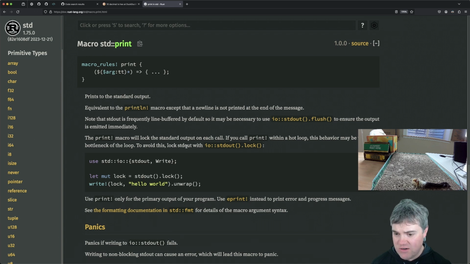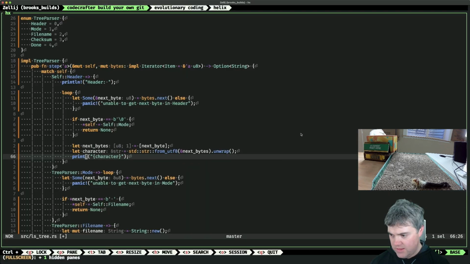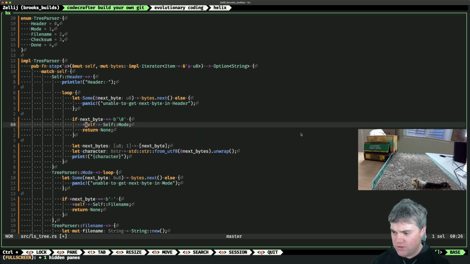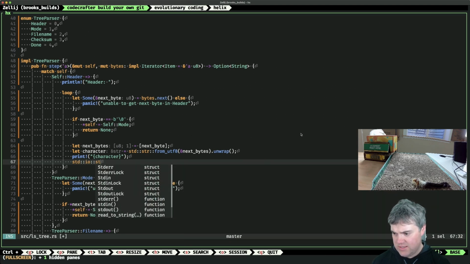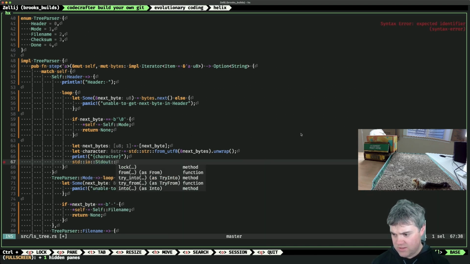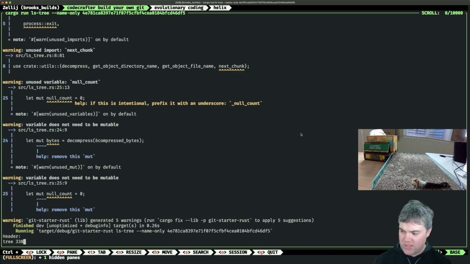I could lock standard out with io lock. So we could do io stdout, either lock or flush. So let's see, after this is done, I print, okay, so we print the character out and then we get to you. I guess let's just io stdout flush. There, okay, so we got header, tree, 338. Okay, excellent.